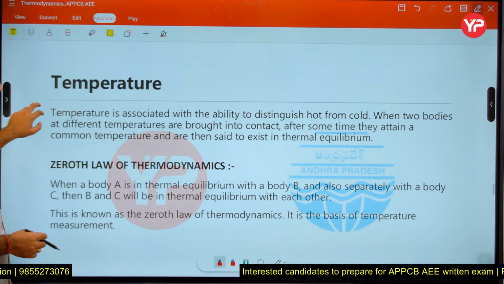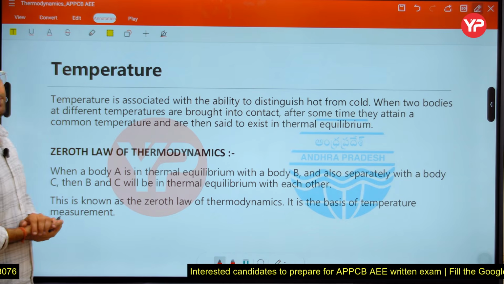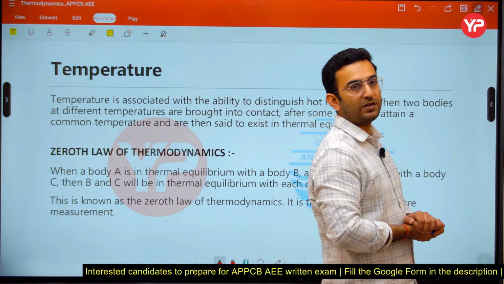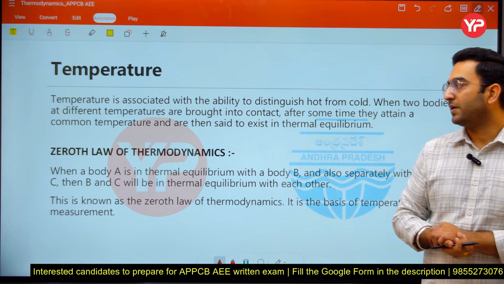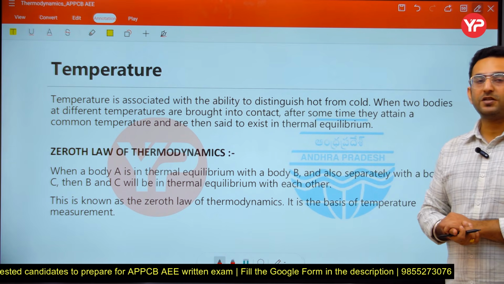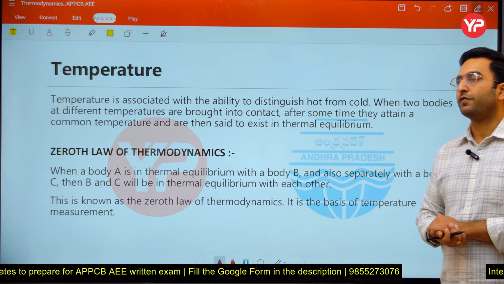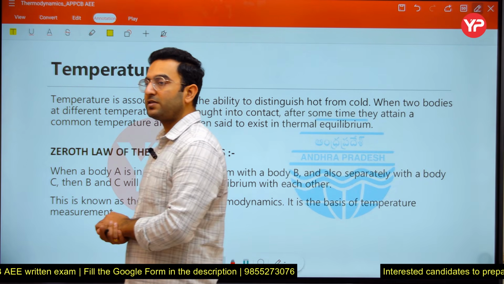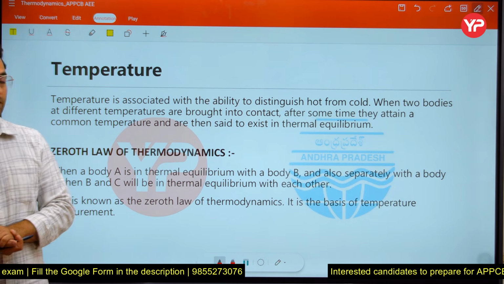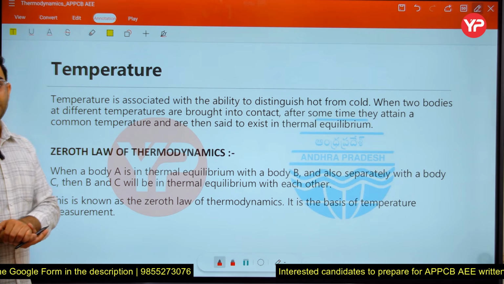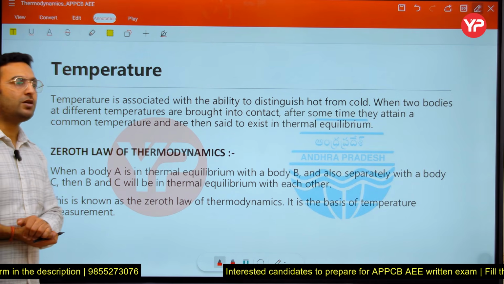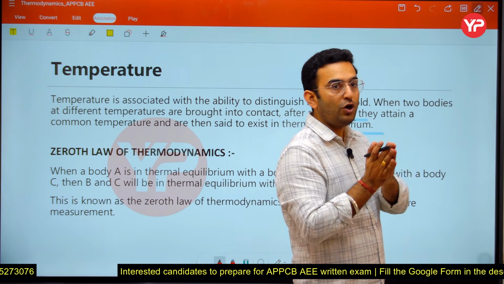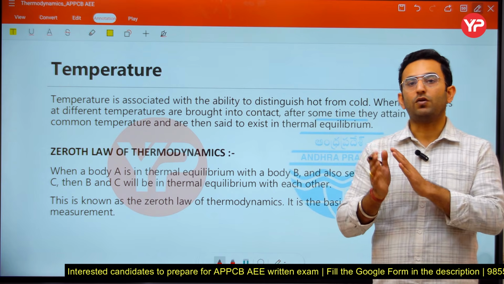Now the next word: what is the meaning of temperature, first of all? And what is the importance of studying this concept? Temperature is a very important property, due to which we define the concept of internal energy. It also provides the concept of the zeroth law of thermodynamics. So first of all, what is the meaning of temperature? Temperature is defined as a certain property which helps you to distinguish hotness from coldness.